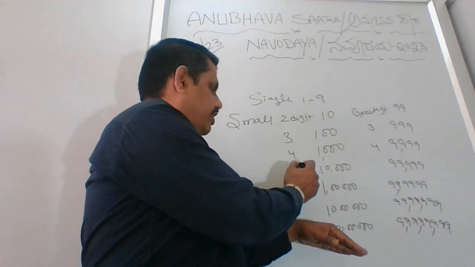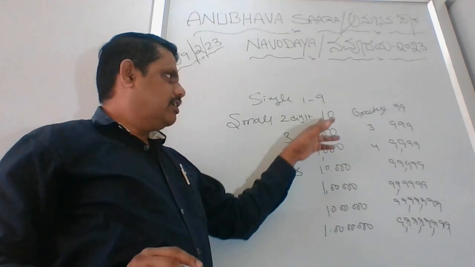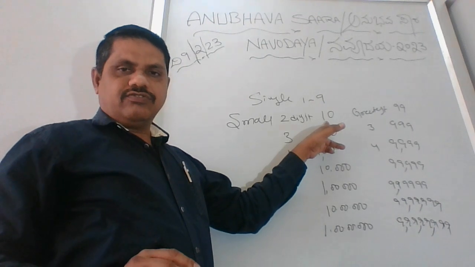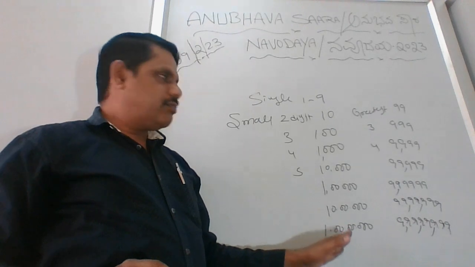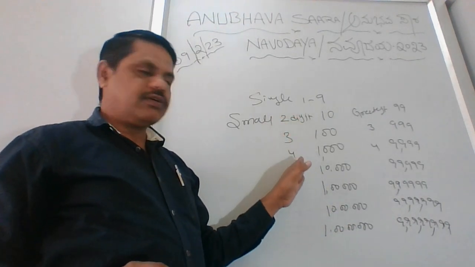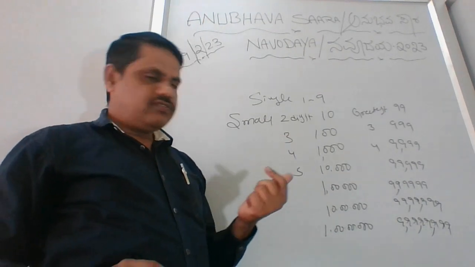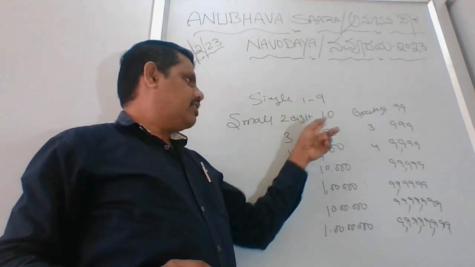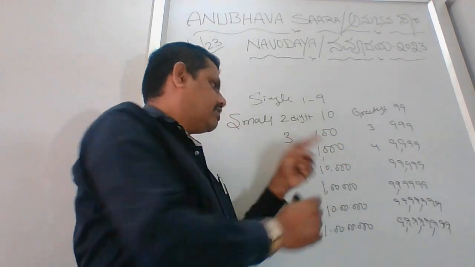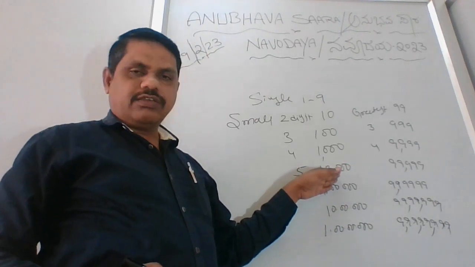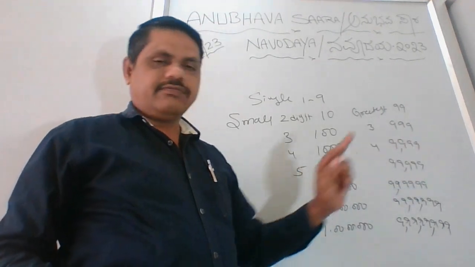That comes under the 5-digit smallest number. Don't get confused; that's why I have written it once again. This starts with 0, ends with 9. Similarly, the serial number is increasing: 2, 3, 4, 5. 2-digit is 10, 3-digit is 100, 4-digit is 1000, 5-digit is 10,000. The 5-digit ending number will be 99,999.